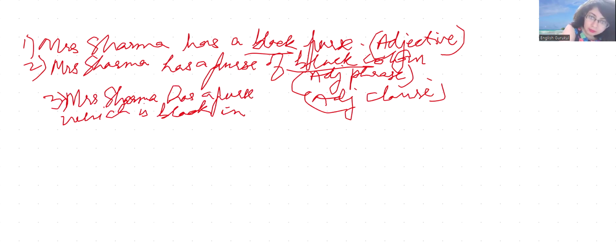Black in color. Right? This is adjective clause.